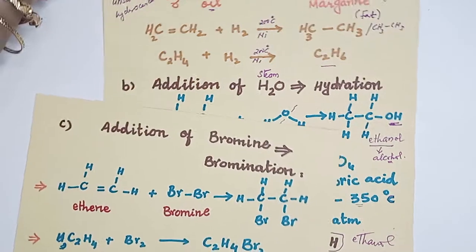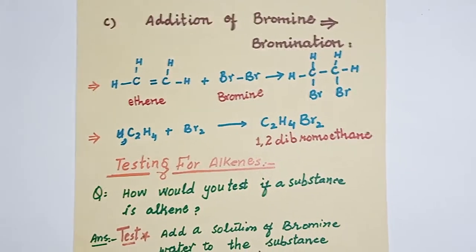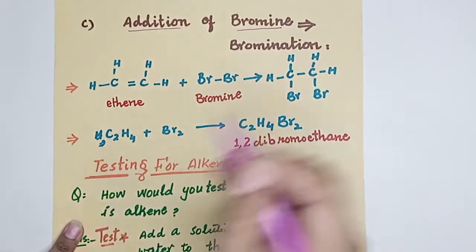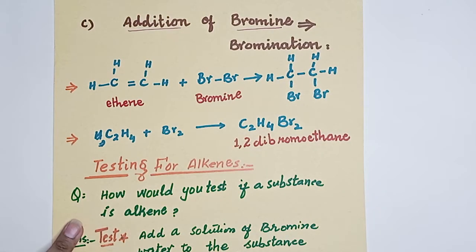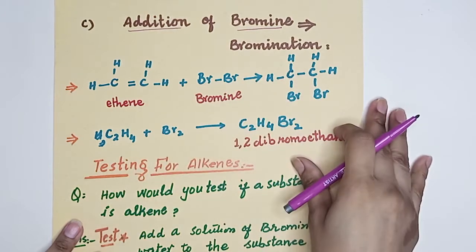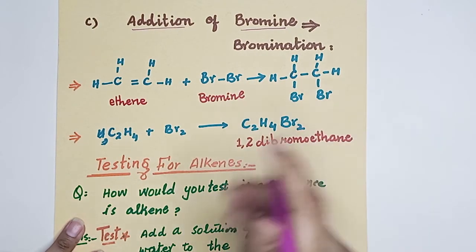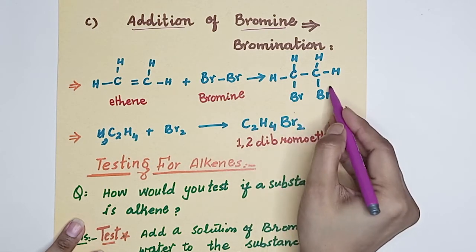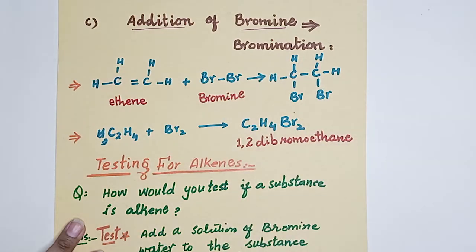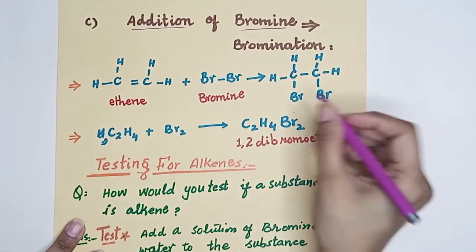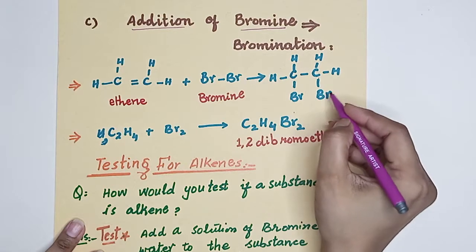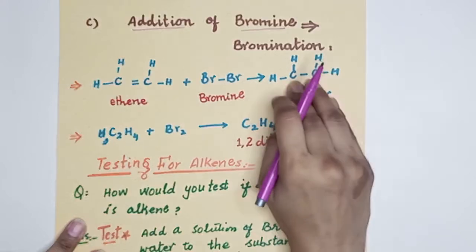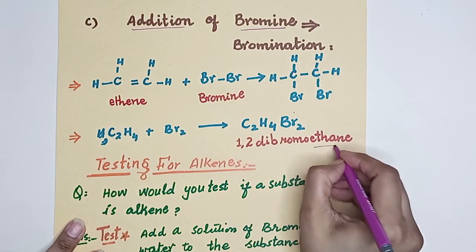Another very important property and reaction: the addition reaction of bromine. If bromine is added to an alkene, what will it form? This one is ethene, the double bond will be broken. One bromine atom will take one position, and another bromine atom will take the other position, because the double bond is broken from here. Ethene will react with bromine to form dibromoethane, because a single bond is there. In the chain you have a carbon-carbon single bond, so it will become ethane.